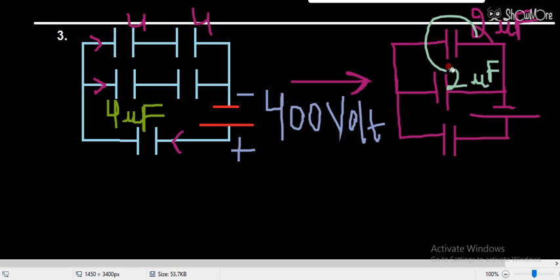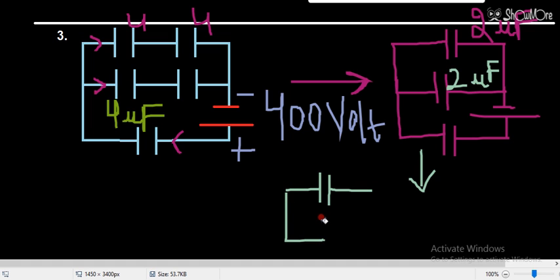So this 2 and this below 2, these will be in parallel. In a parallel combination they will simply be added. So in the next step, what will I get? 2 and 2 in parallel means a single capacitor. 2 and 2 in parallel will give me 4 microfarad. And then the below one, this is the below one, and this is the battery.